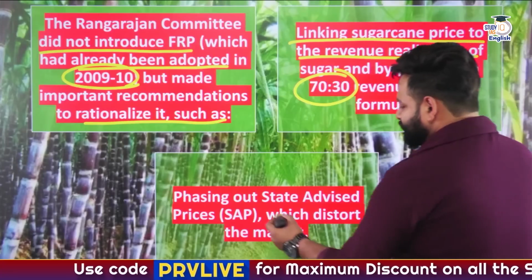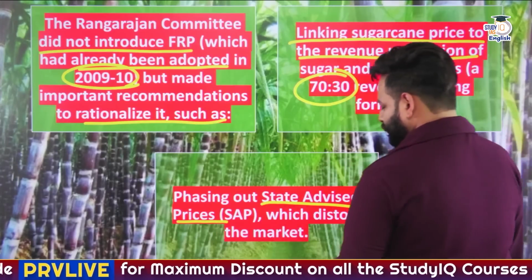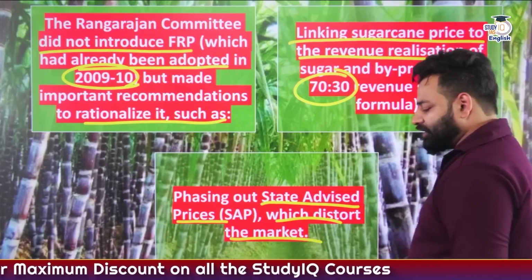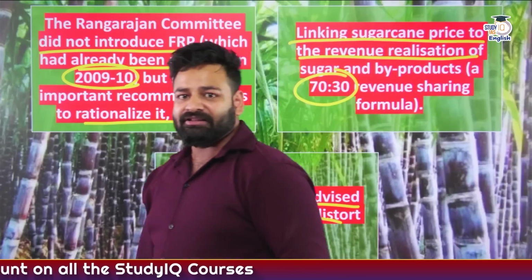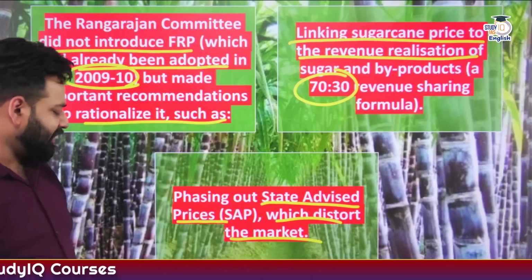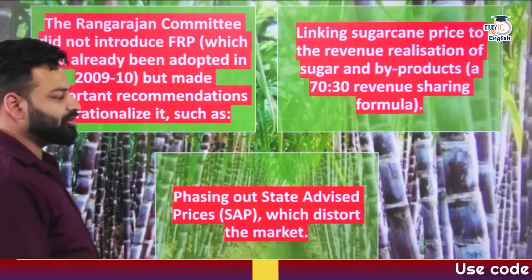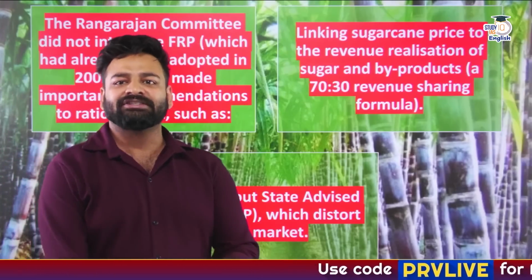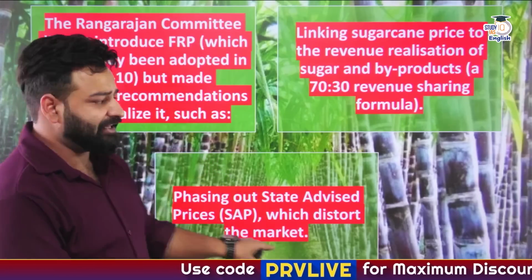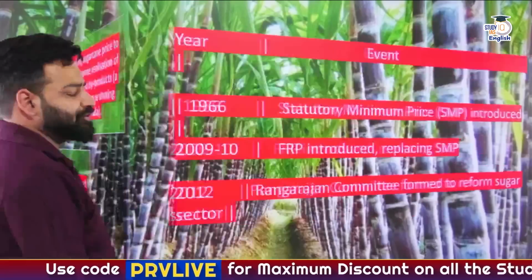Then phasing out state advised prices, which distort the market. The Rangarajan Committee stated that the so-called SAP, the state advised prices, are not good for sugarcane farmers, and recommended to phase out or eliminate them.